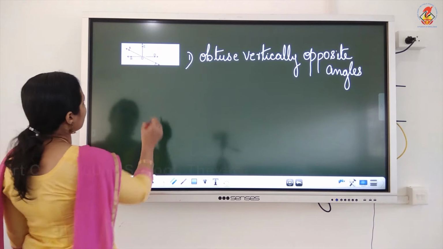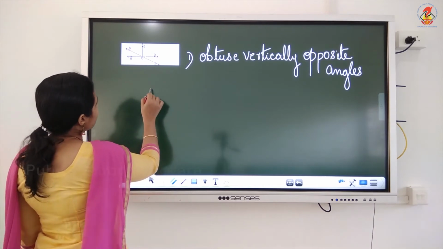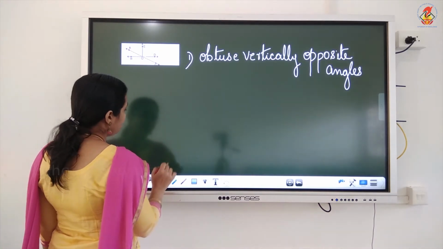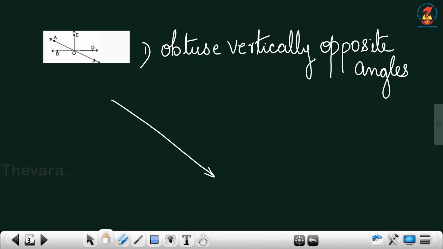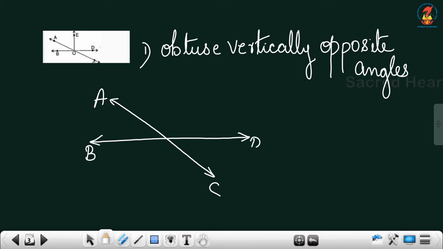So look at this figure. In this figure you can see two lines. This is one line and the line is AC, and you can see one more line, this is BD.